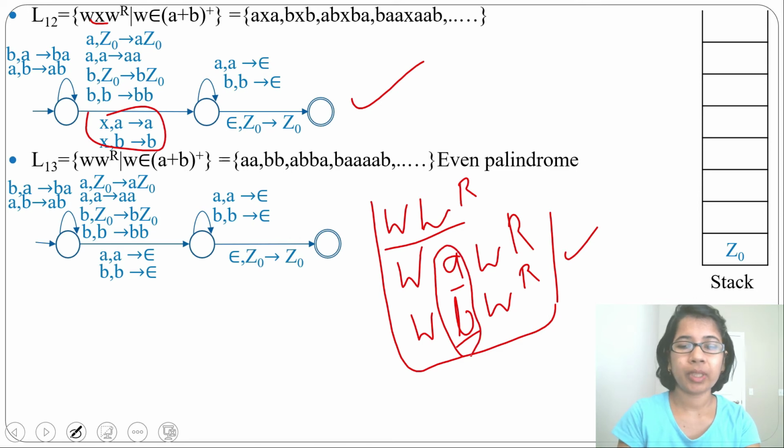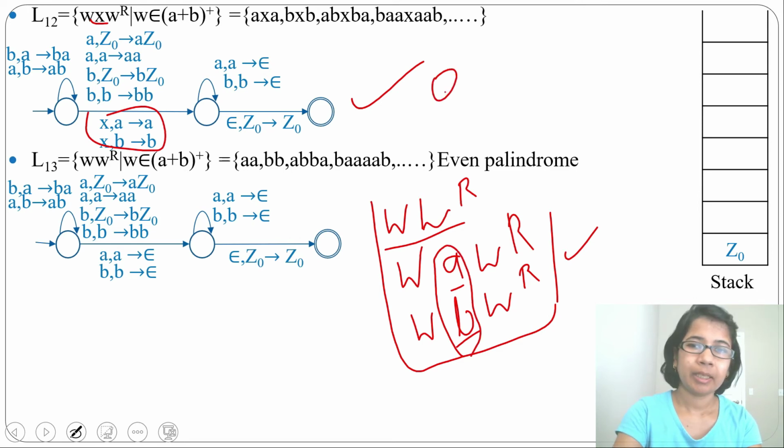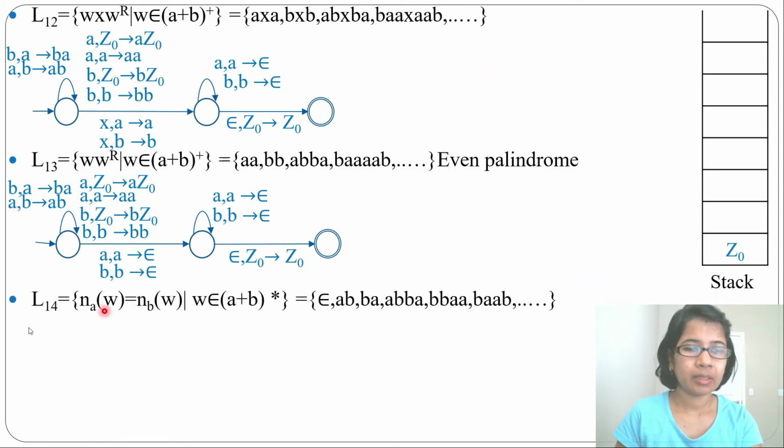There will be more than one path. This is a DPDA, but these three are NPDA. Next language, number of A in w equal to number of B in w, where w belongs to (a+b) Kleene closure. So it will accept epsilon, then it will accept AB, BA, BB, AA, BA, AB like this.